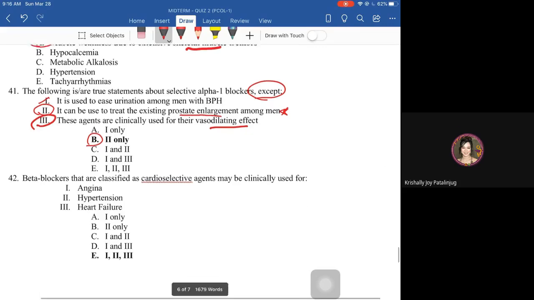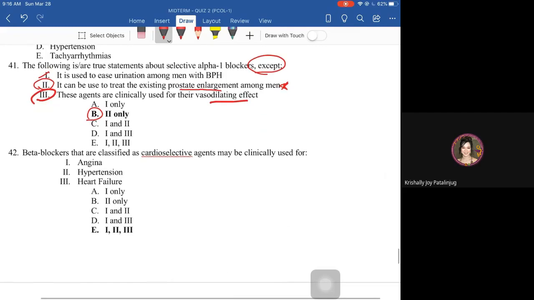Next, beta blockers that are classified as cardioselective agents may be clinically used for, it's all of the above. When a drug is cardioselective, for example a beta blocker, it can be used for conditions related to the heart.